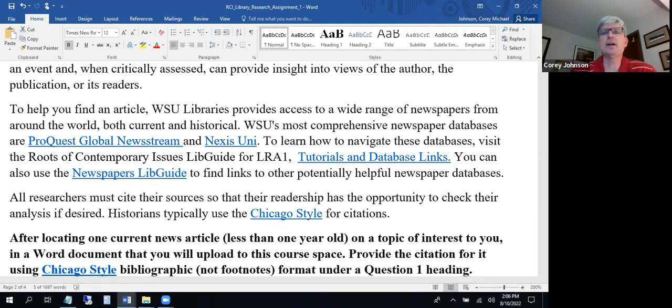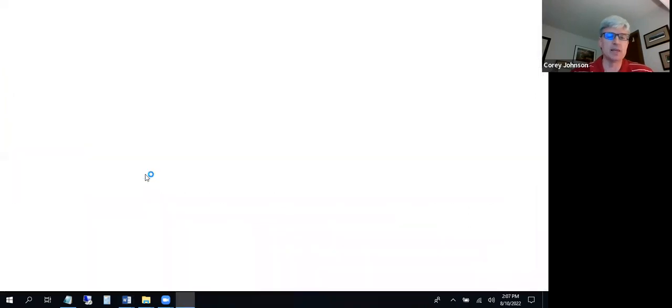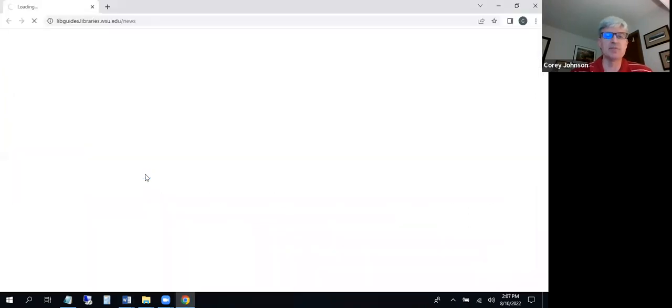I'm going to go ahead also and click on this newspaper's libguide, which is right here, and highlight it for a moment. This also is a place you can go to find a wider range of newspaper databases that we have, the complete set. We have more than 2, as you might imagine. So that libguide looks like this.